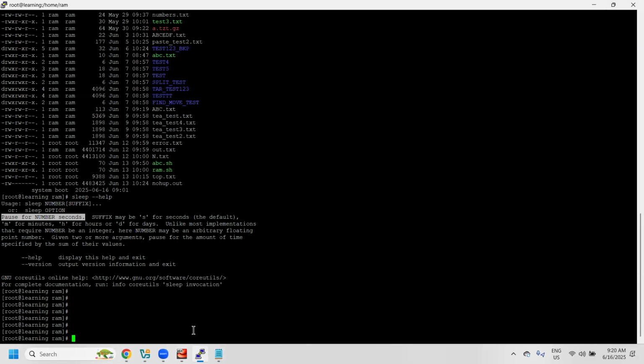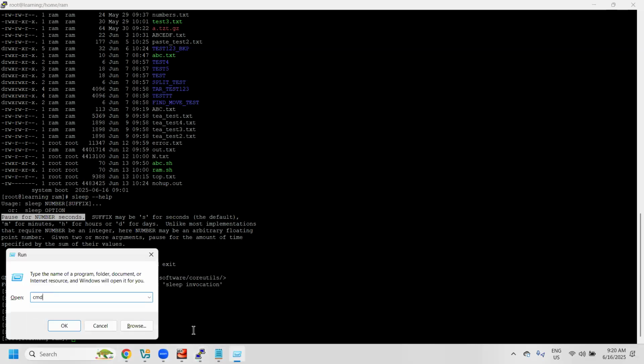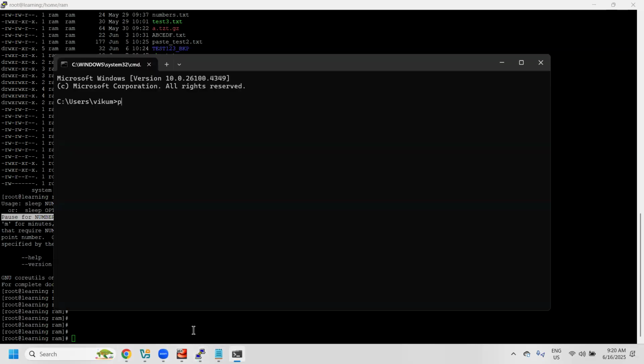How do we execute from Windows? You have to go to the command prompt. How do you go to the command prompt? Go to Windows, type cmd, then the command prompt opens. So here also we can use the ping command.